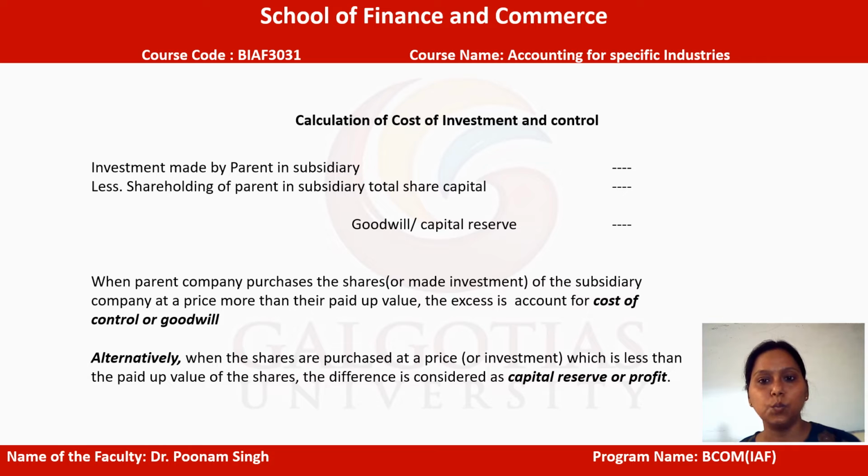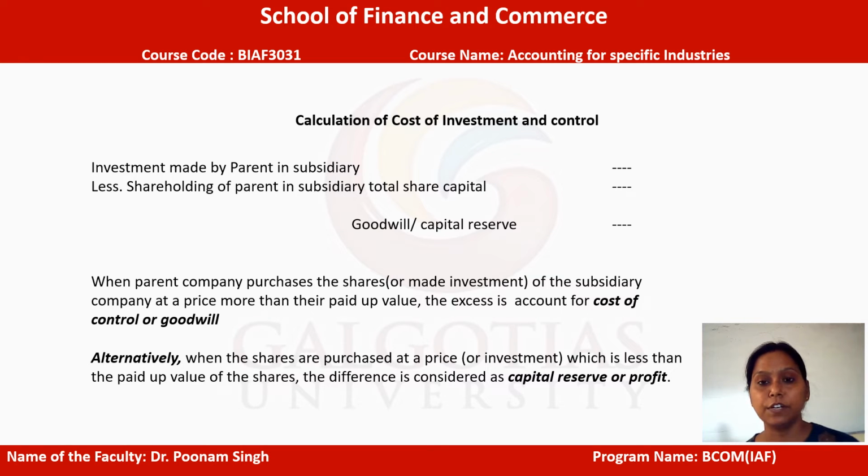Now the second working note which we are likely to prepare is cost of investment and control. In this particular working note we are going to calculate how much control the parent company has over the subsidiary company.